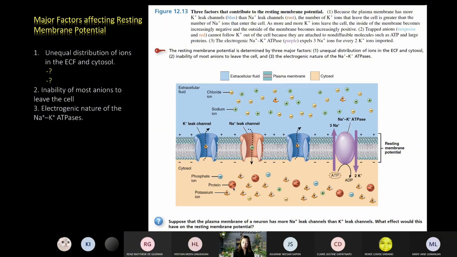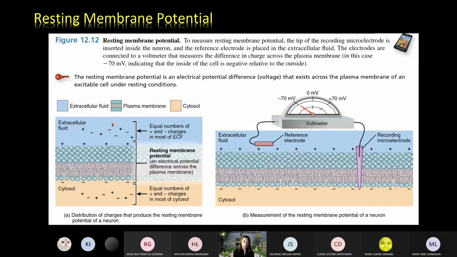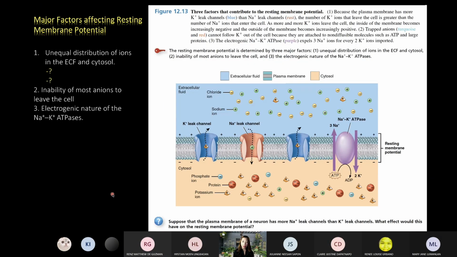Going back to this, if you sum the ions in both the external and the internal environments, they would somehow equal. But our question was, why is the inner surface of the membrane relatively more negative compared to the outside? So number one, 1A, it could be related to the proximity of ions. Try to see this figure. Which ions in the cytosol are more proximal or nearer the membrane?